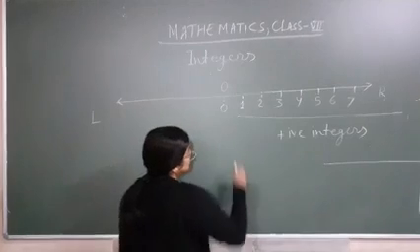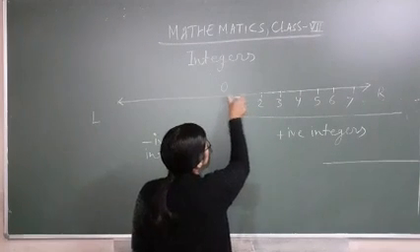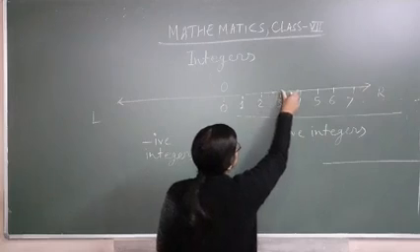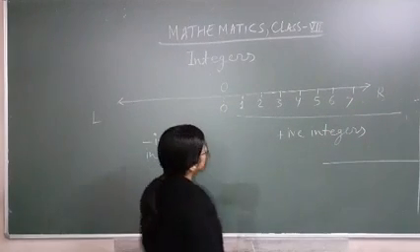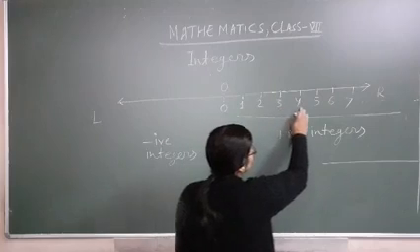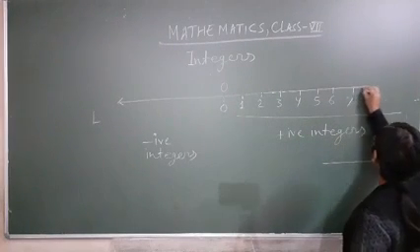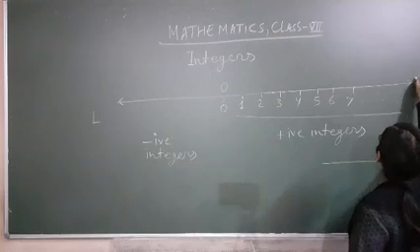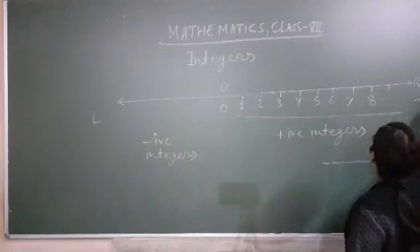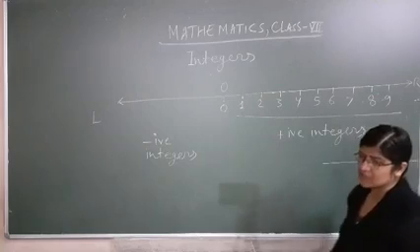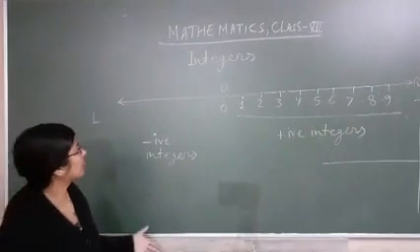And how will it go? First you have to write 1. How much gap you have taken here, the same here. You have to maintain equal distance here. Okay? So 1, 2, 3, 4, 5, 6, 7. And if you extend that one, you can extend this one. This is your right side. 8, 9, and so on. So on means it will not end anywhere.